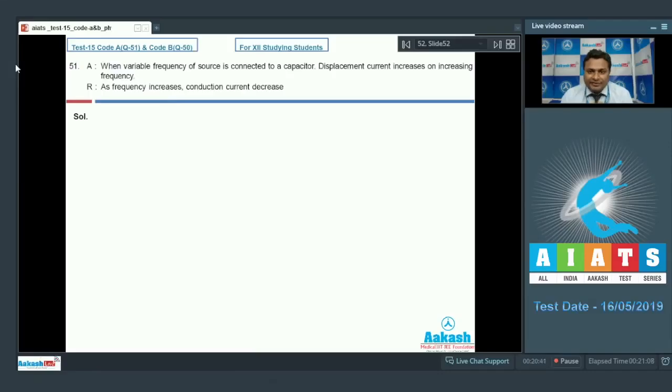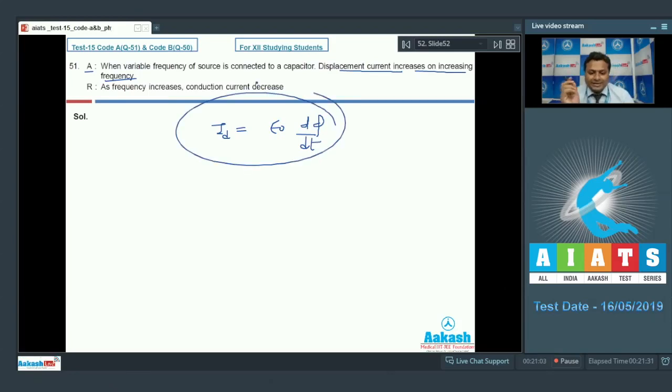Now here is question number 51 everyone. Assertion: when variable frequency of source is connected to capacitor, the displacement current increases on increasing the frequency. Assertion seems to be true because we know that the displacement current ID is given by epsilon naught d phi by dt. Now if frequency increases, then rate of flux increases, so therefore ID also increases.